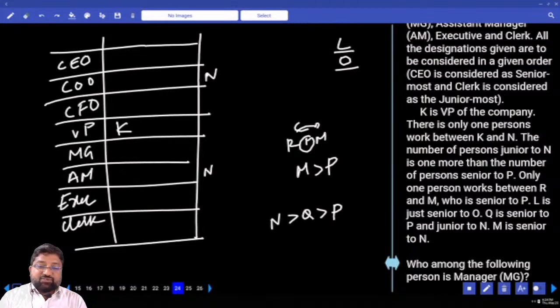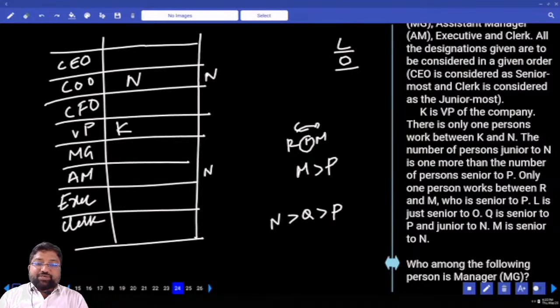Who is junior to N? So P is also junior to N, right? If I take N here, the number of people after N is 2, the number of people before P should be 1. But I am committing a mistake here. What's the mistake? I am taking the position of P as senior to N. From this clue it is very clear that the position of P comes only after N. Right? So this is where you have to go for N.